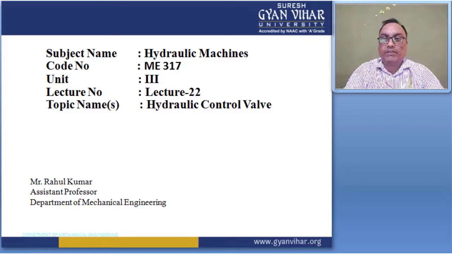The main purpose of the flow control valve is to regulate the flow rate in a specific portion of a hydraulic circuit, or it can provide a specific operation and send the fluid to specific lines.